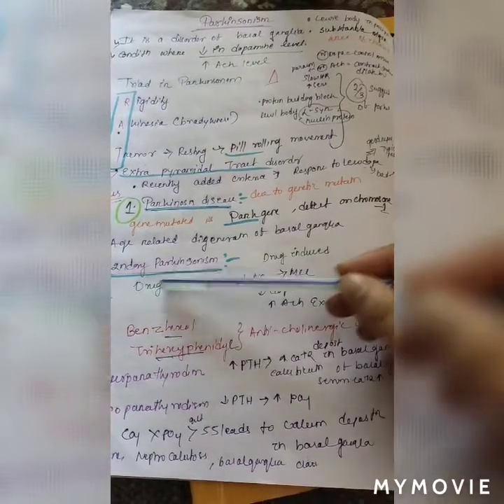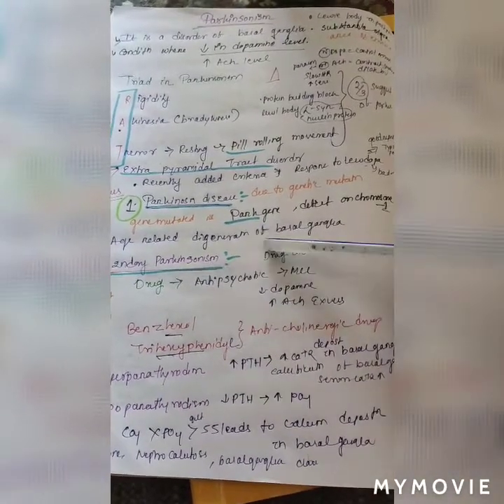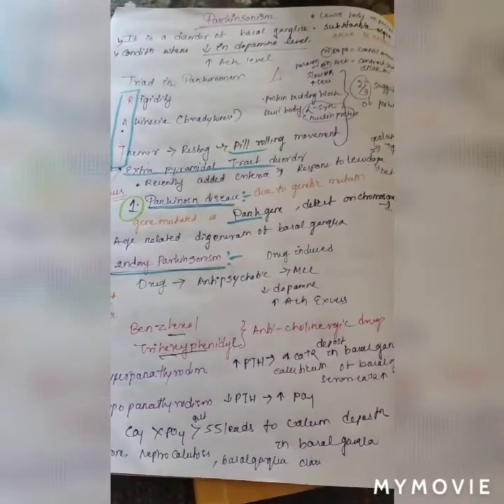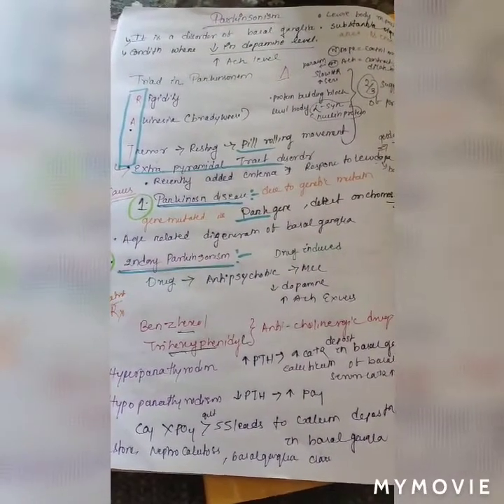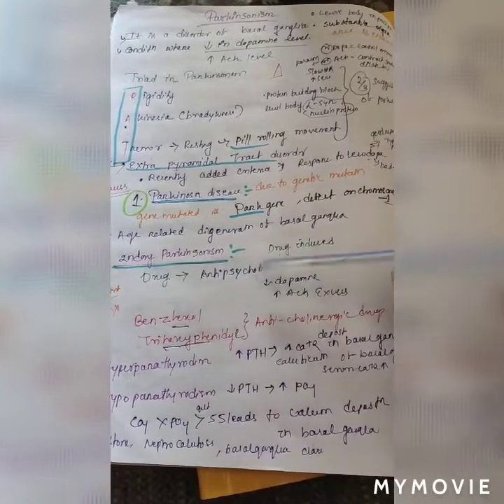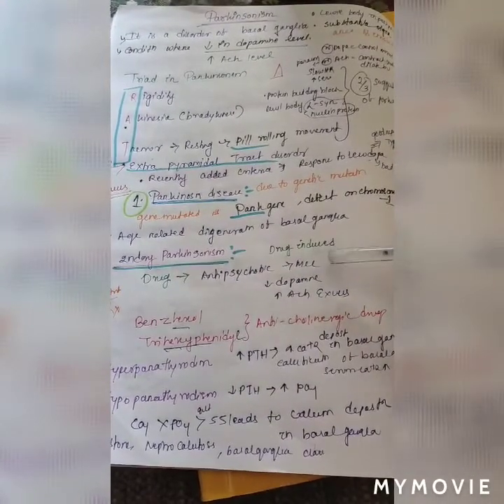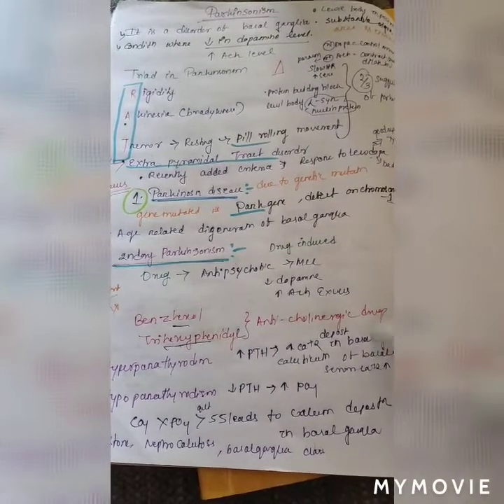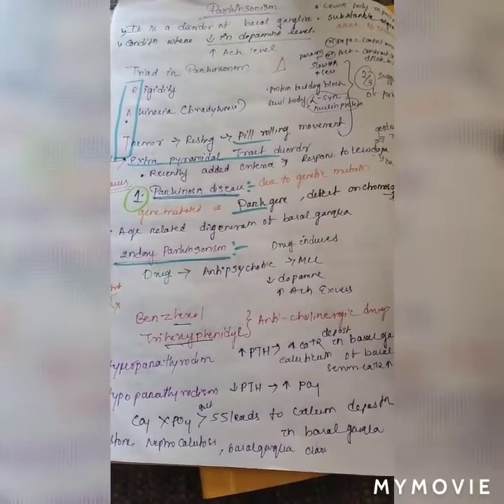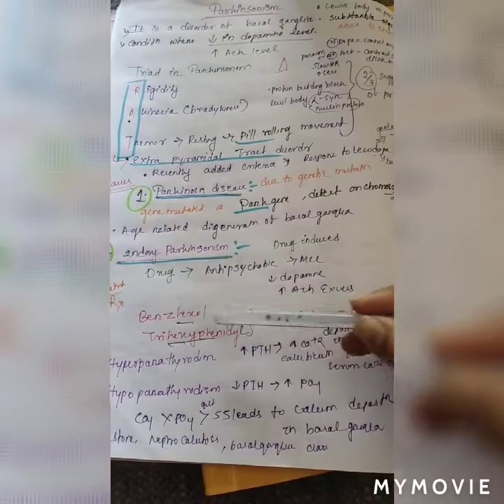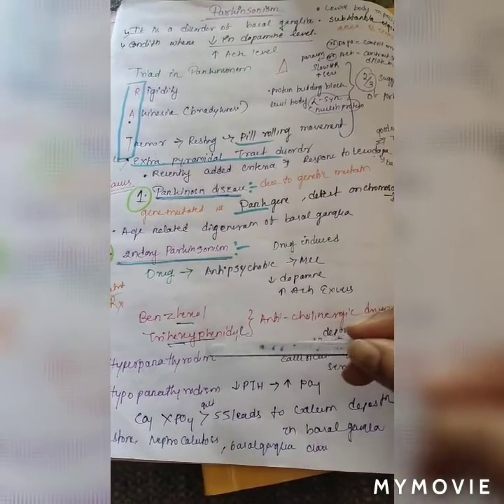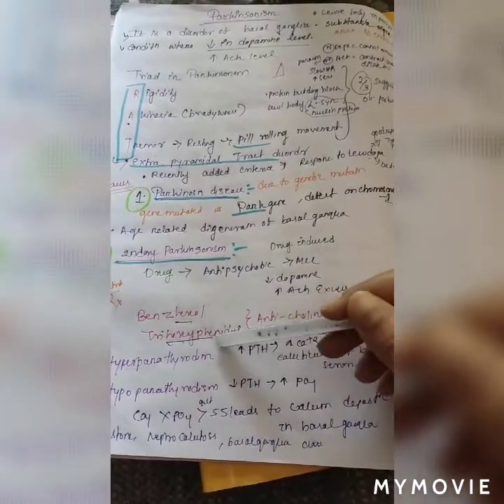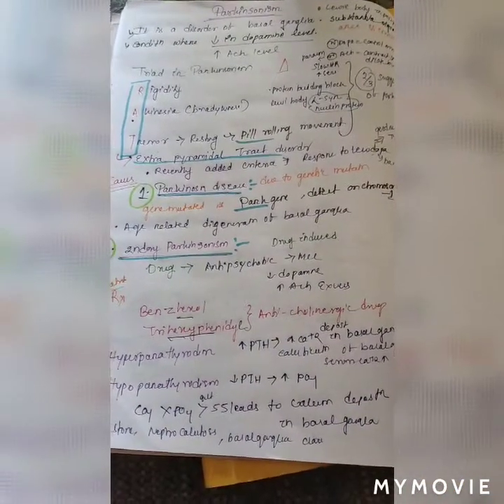Secondary Parkinsonism is called drug induced, because we give drugs that cause Parkinsonism. The drug is most commonly an antipsychotic drug, which decreases dopamine and increases ACh excess. So the treatment is benztropine and trihexyphenidyl. Both are anticholinergic drugs.